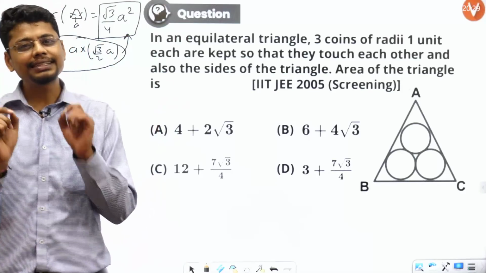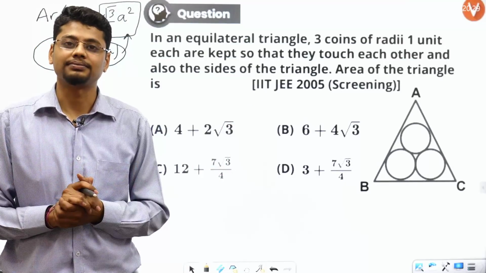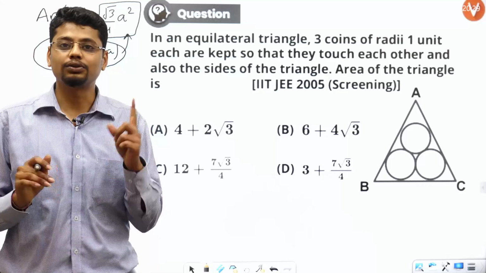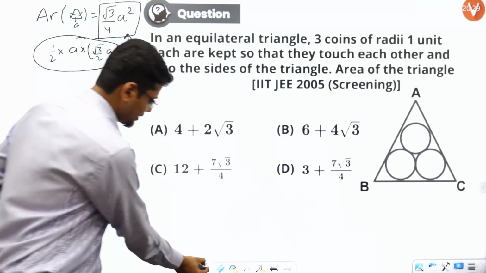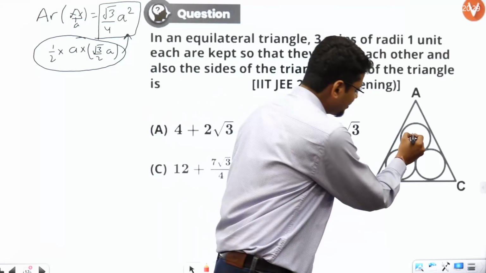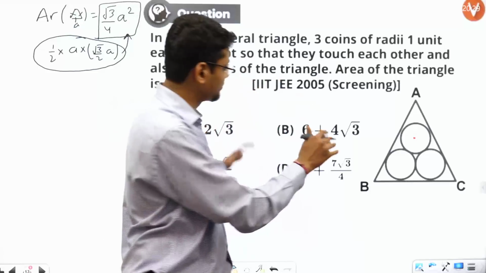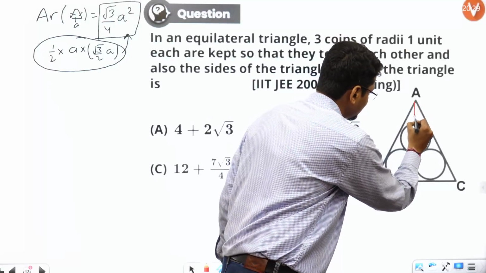So that means if I just get the side of this equilateral triangle, I am done using root 3 by 4 A square. So let's do that. Let me consider the center of this circle and join this with this.